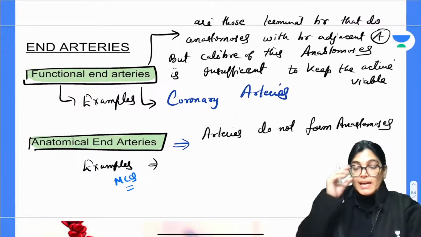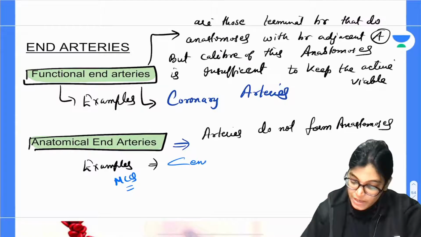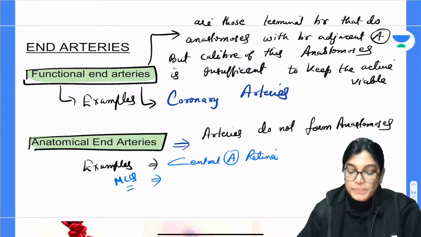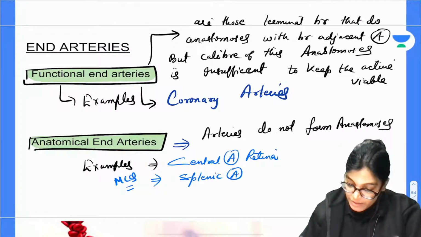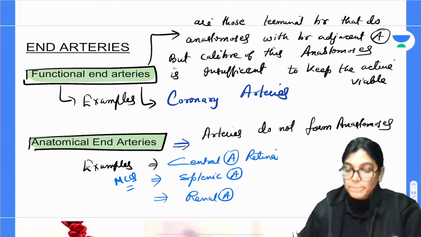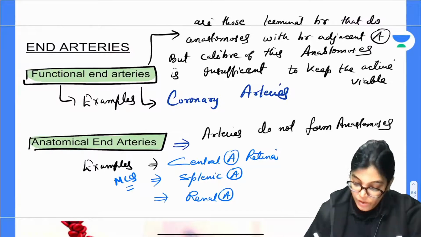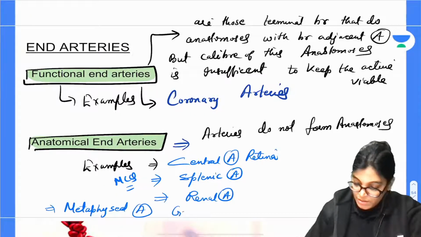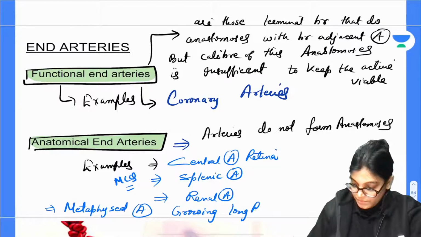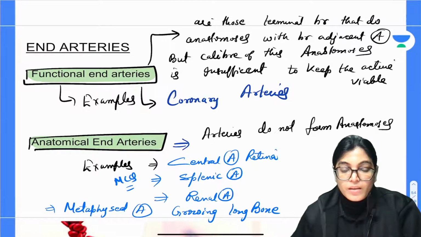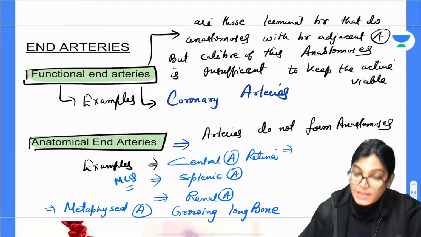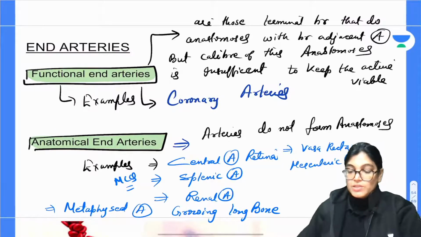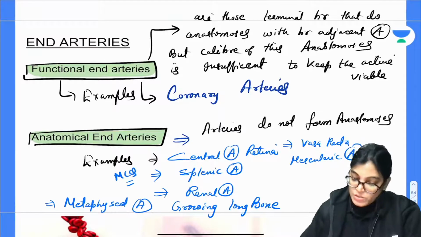The list of anatomical end arteries: central artery of retina, splenic artery, renal artery, metaphyseal artery of growing long bones, vasa recta of mesenteric arteries, the superior and inferior mesenteric arteries which supply the jejunum and ileum loops, and also the arteries of the lung.